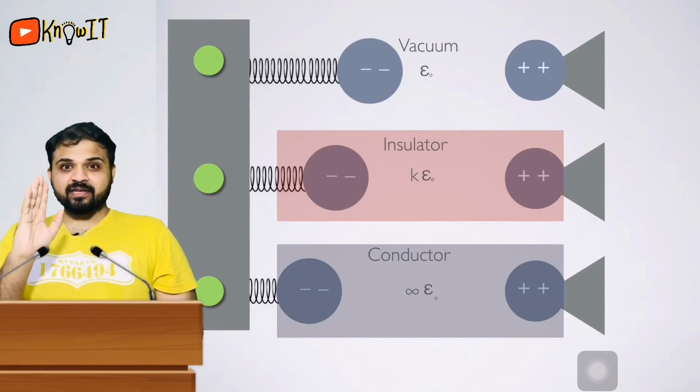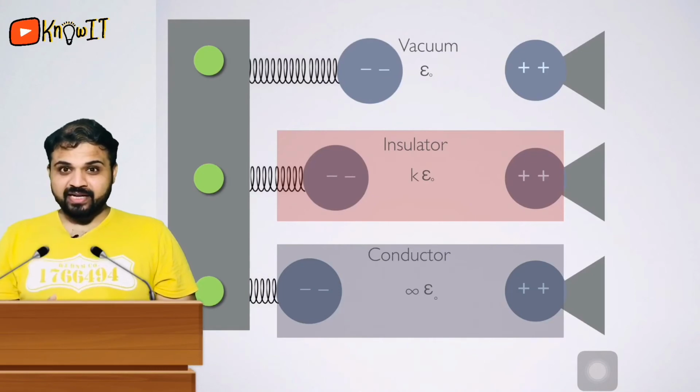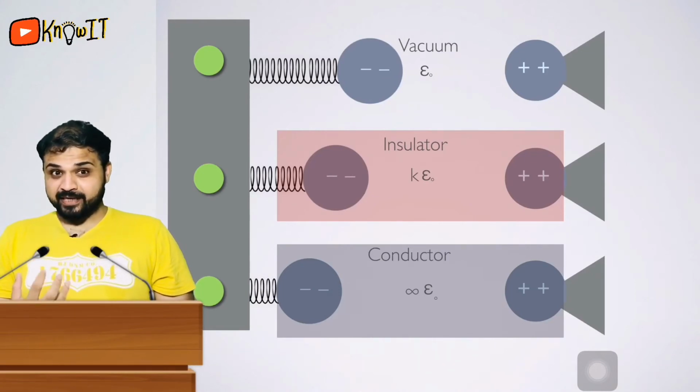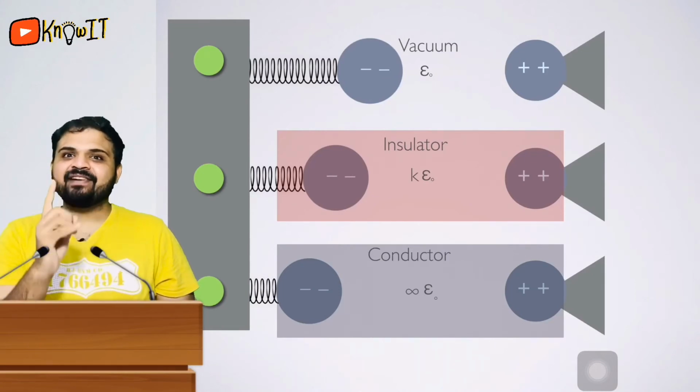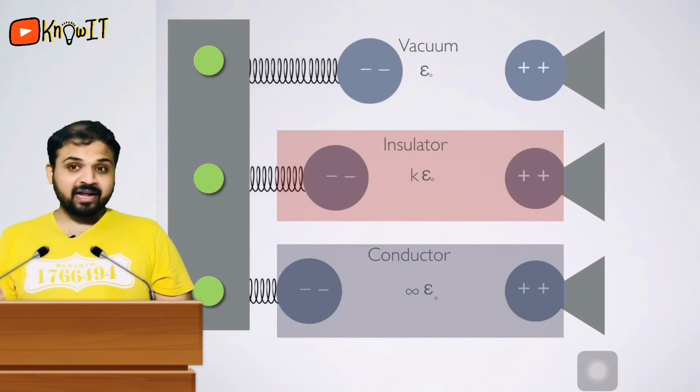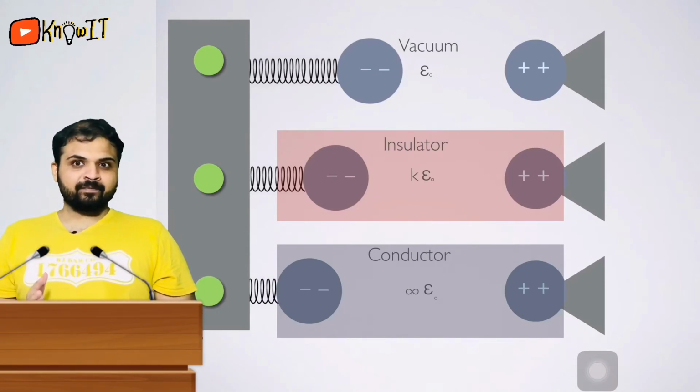That means a conductor doesn't allow field lines to pass through it. That means its opposing capability is infinite. A conductor never allows any electric field lines to pass through it.